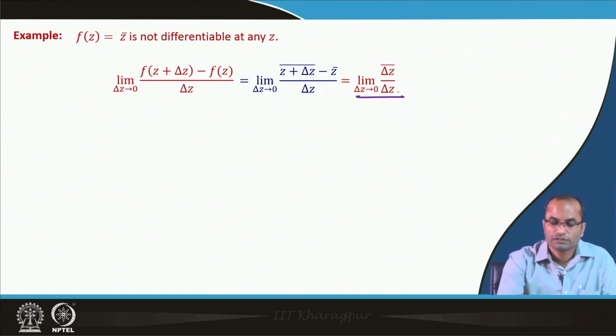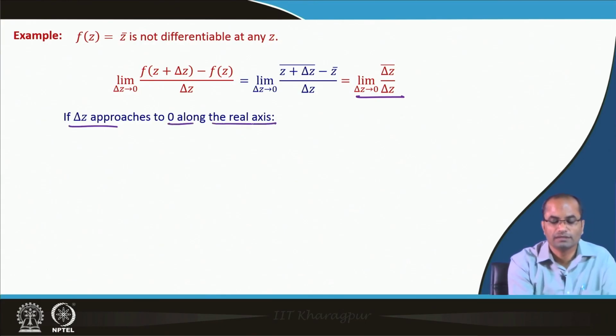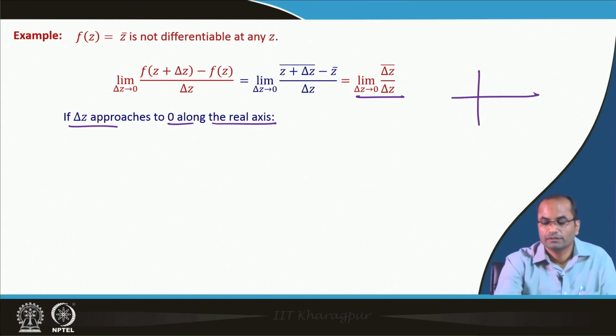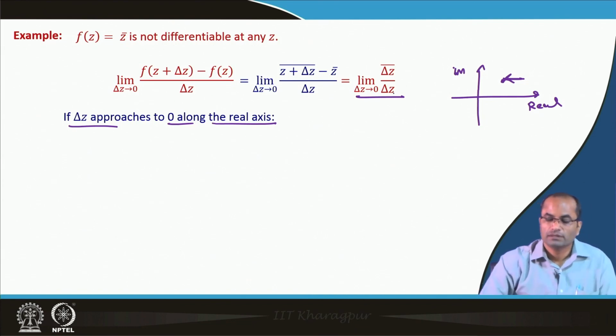We will look for this limit now. So, we choose that this delta z approaches 0 along the real axis. So, we have the real axis here, and we have the imaginary axis. First, we will approach this delta z to 0 wherever z is. So, we will approach this point along, or parallel to, this x axis, along this real axis, and see what the limit is.